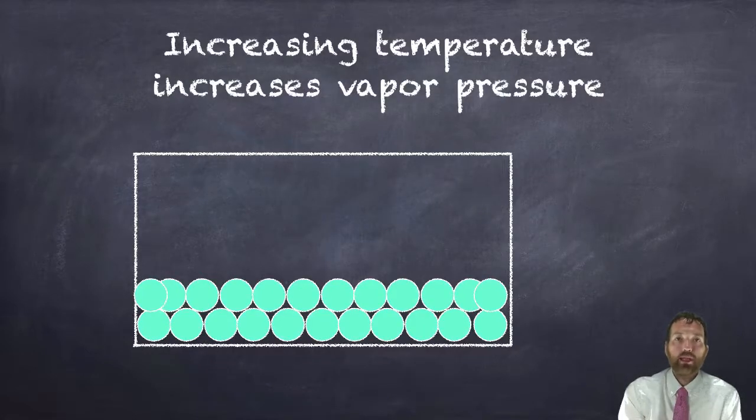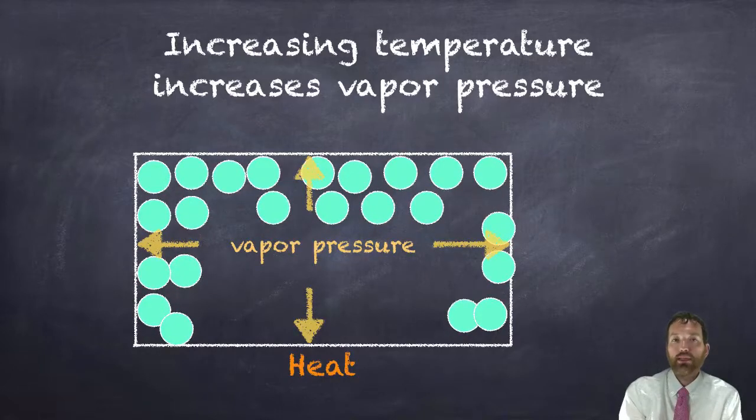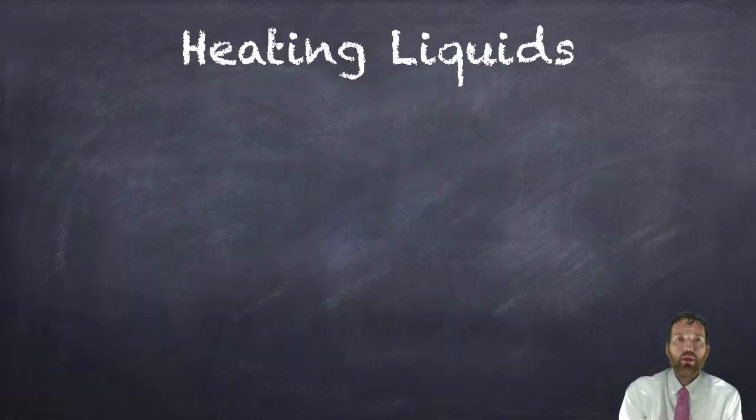Obviously, if we increase the temperature, this is going to increase the vapor pressure. If I add a lot of heat to this closed container, those particles are going to push against the sides of the container with a greater force, making greater vapor pressure. This is why you don't want to throw condensed gases into a fire or something like that. You don't want to store spray paint in a really hot place, because the vapor pressure could get so severe that it could break open the container and it could explode.